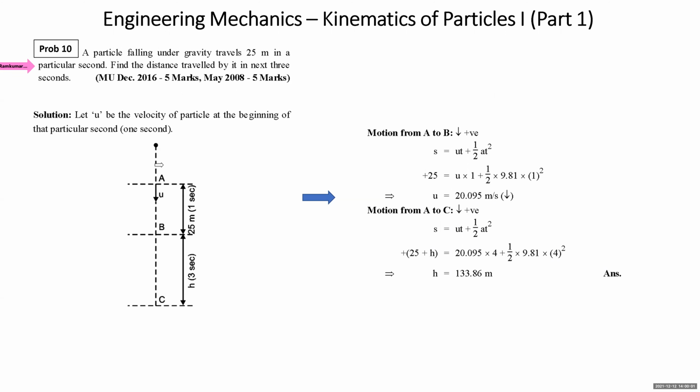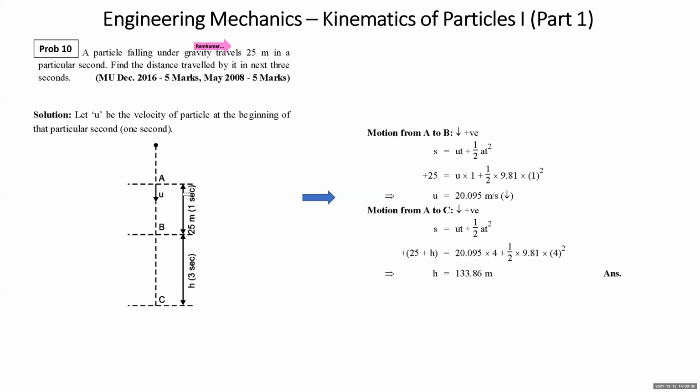Now, students, suppose we consider that the particle was dropped from some point over here. Then it starts falling. I'm considering that u is the velocity of the particle at the beginning of that particular second. So I'm considering that the velocity of the particle at A is say u. And he says that it covers 25 meters in a particular second.